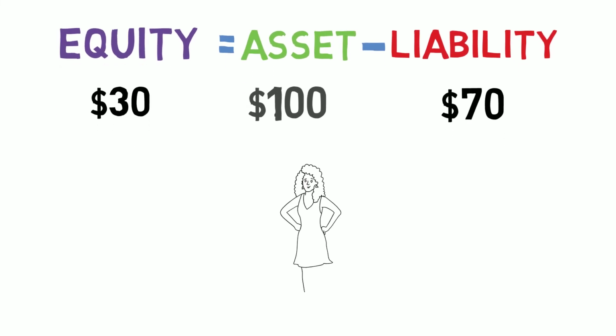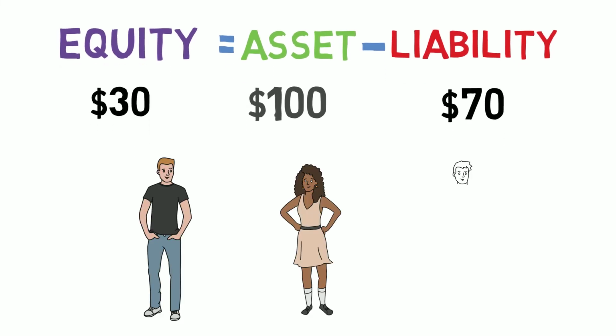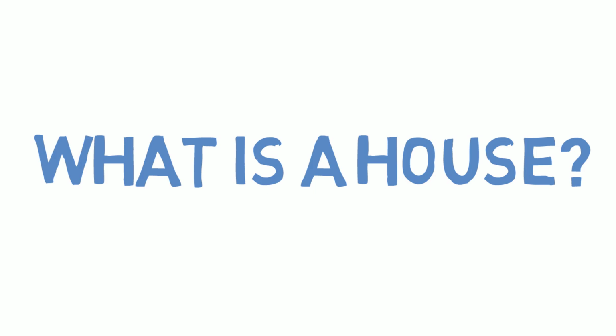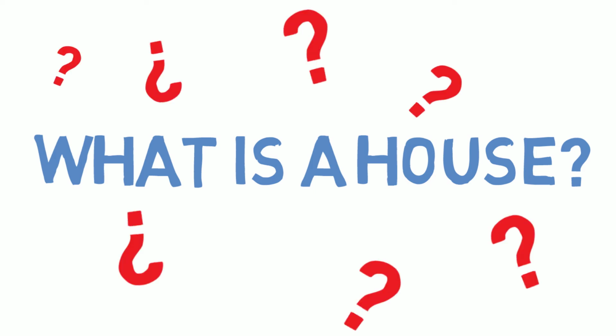If there were 3 owners in the company and each has 1 share, then each of them would receive $10 million. Now, let's go back to the main question. Is your house an asset? Or perhaps a liability? Or even equity?